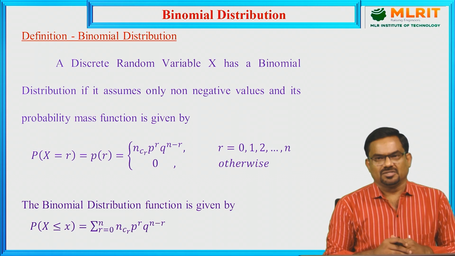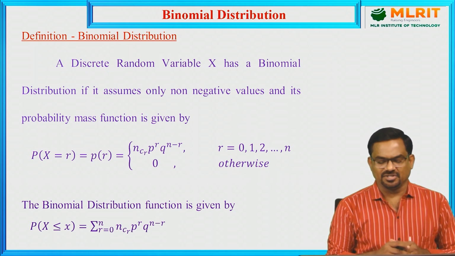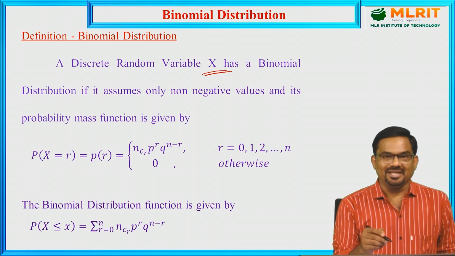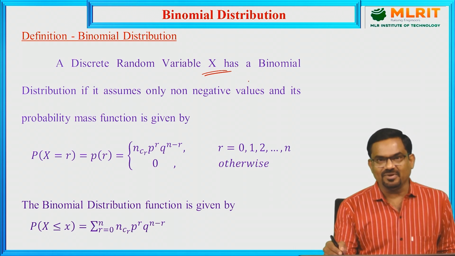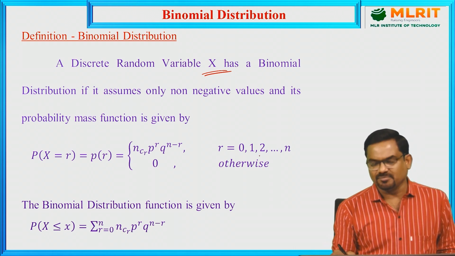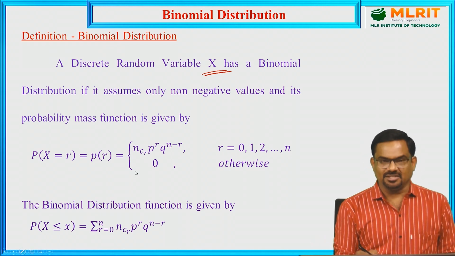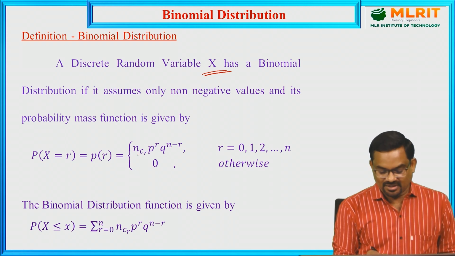And next, we can define the binomial distribution: a discrete random variable capital X has a binomial distribution if it assumes all non-negative values, so r starts from 0, 1, 2 and so on, with the probability mass function given by what we have just derived: nCr p^r q^(n−r).